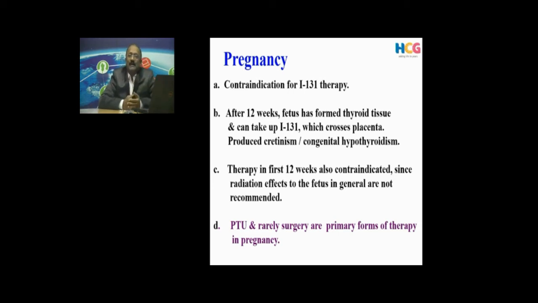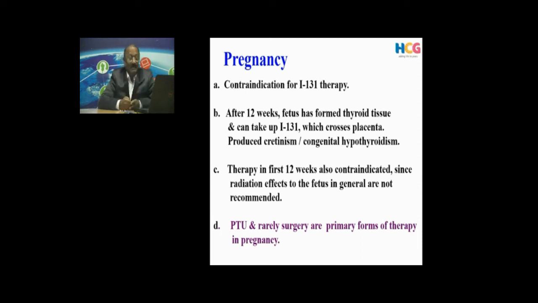Because problems can happen if it is administered before conception or when conception has just happened, and before 12 weeks there is a lot of organogenesis happening, we can induce problems for the unborn child. So in pregnancy, if the patient has thyrotoxicosis, the current treatment is with propylthiouracil. There is no role for iodine 131.